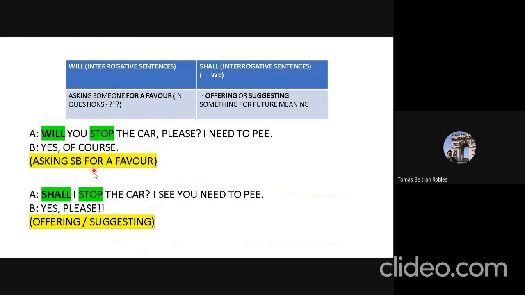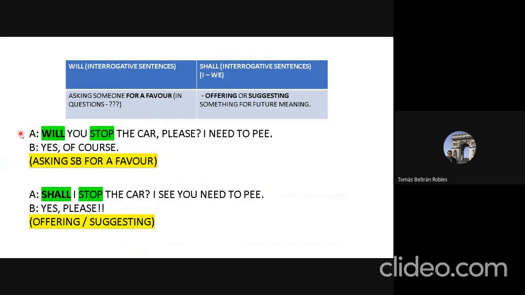On the other hand, we use shall only with I and we, the first person singular and the first person plural, as a subject to talk about offering or suggesting something with future meaning. Let's analyze these conversations. Conversation 1. Will you stop the car? Let's imagine that you are on a road trip and you are the passenger and you ask the driver. Letter A. Will you stop the car, please?